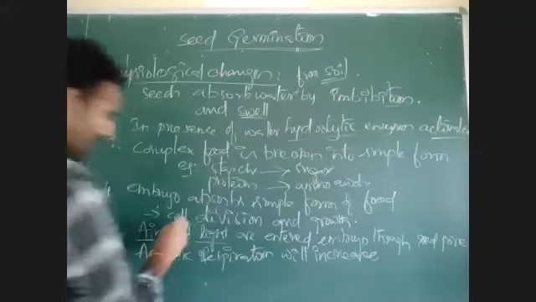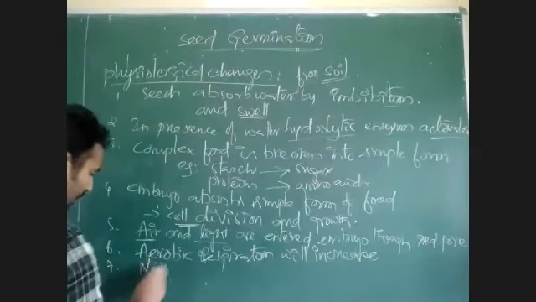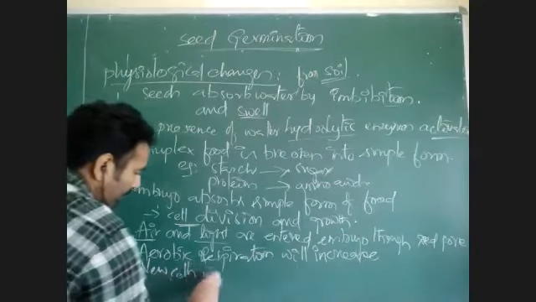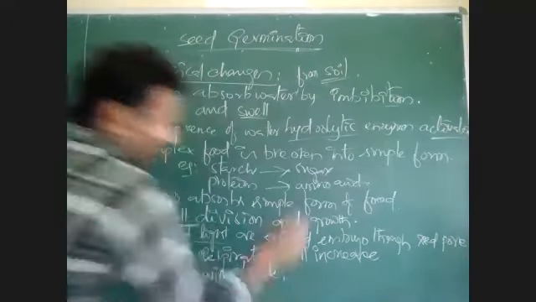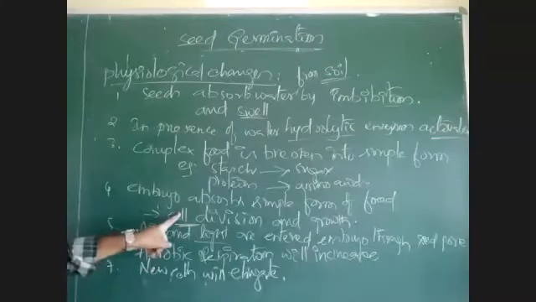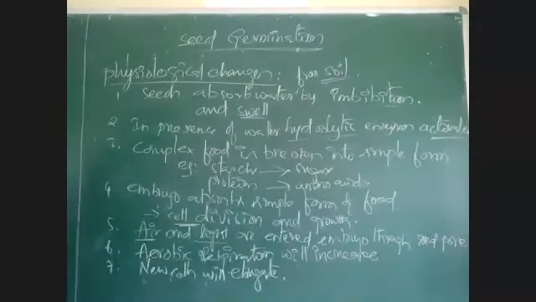The cells which are formed here, in the next step, new cells will elongate. The new cells which are formed during cell division will increase in size.